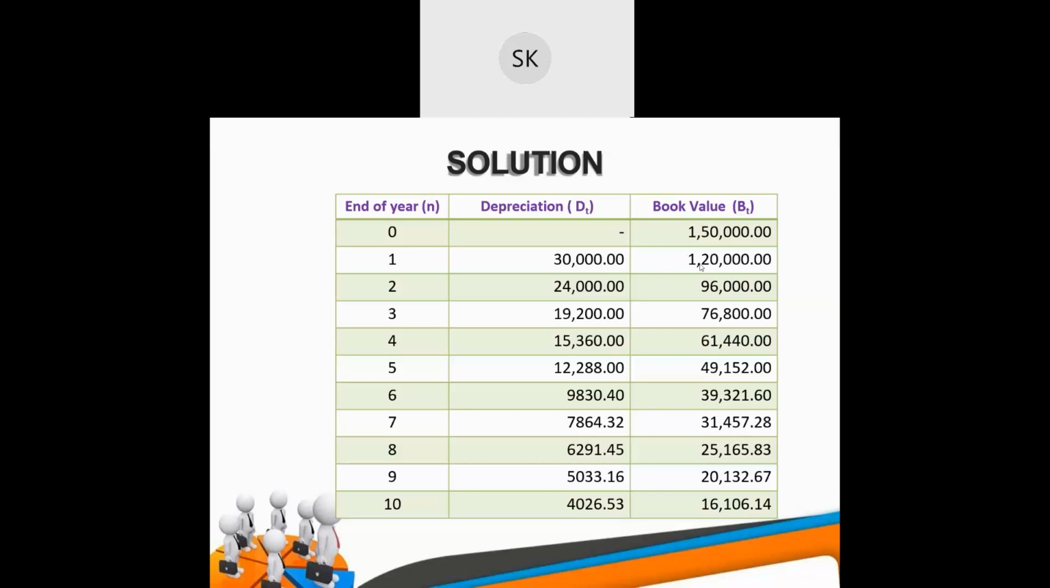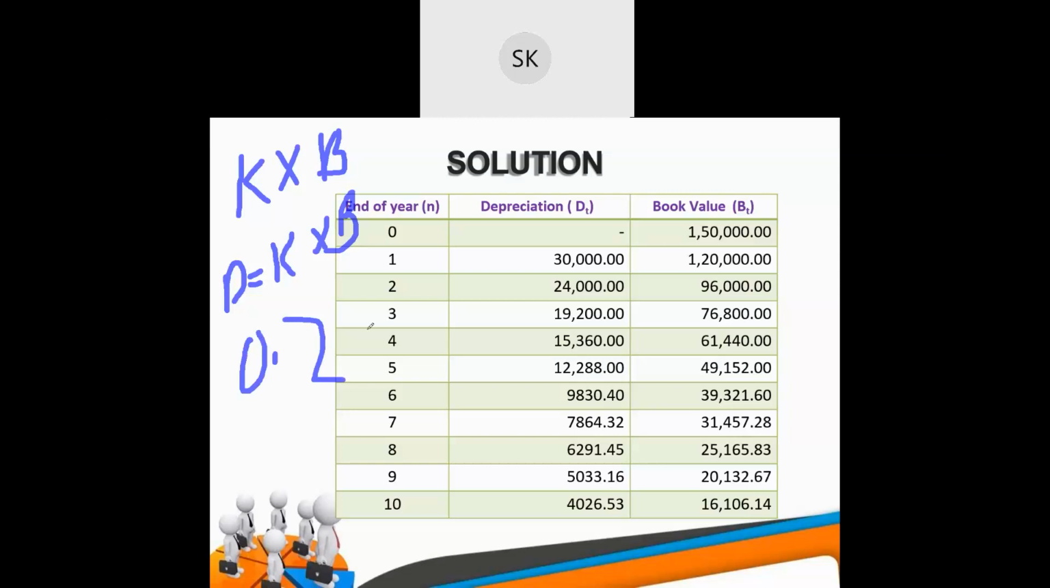Now again 0.2 of 1,20,000 will be 24,000, like that. So depreciation is a fixed percentage. Understood or not? So in this method, depreciation is a fixed percentage of book value. You can get the depreciation in the declining method with a fixed percentage of book value. So this depreciation is nothing but a fixed percentage, which is given to us as 0.2. 0.2 of book value. So 1,50,000 is the book value at the end of year 0.